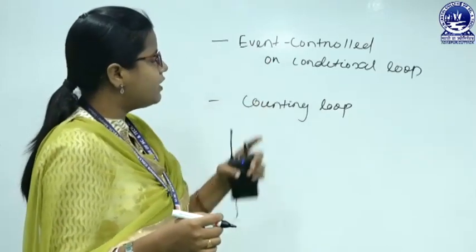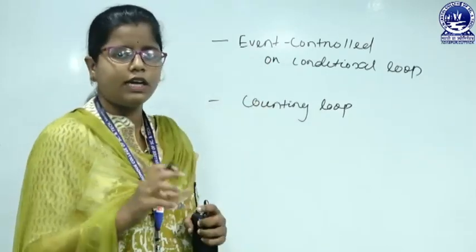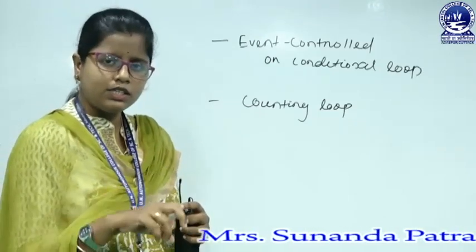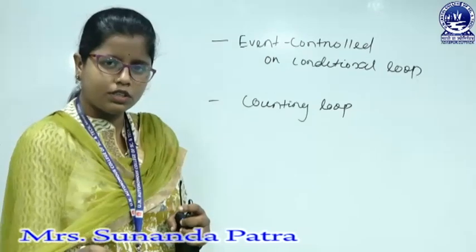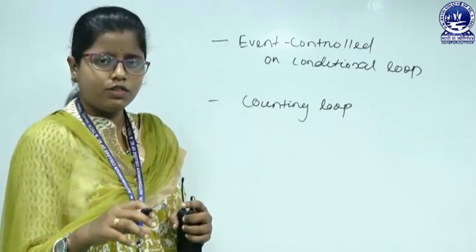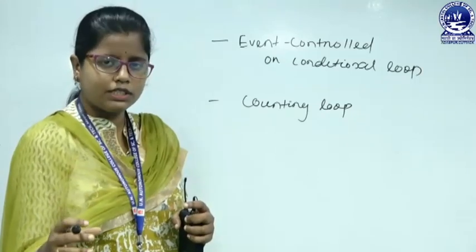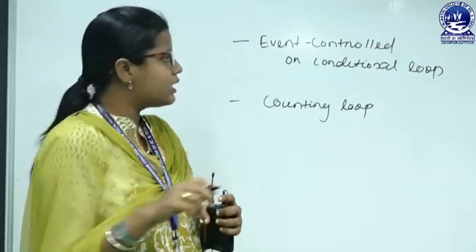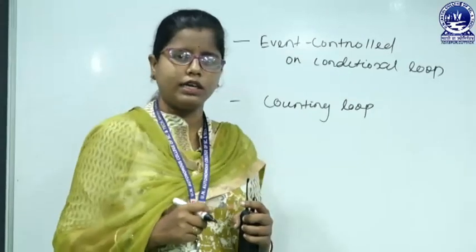But in case of event controlled or conditional loop, there is some condition that will be checked first. If the condition is true, then we will go for the block of statements that belongs to the loop. If the condition is false, then we will go for the statement that is immediately after the loop. So, let us discuss the event controlled or conditional loop.